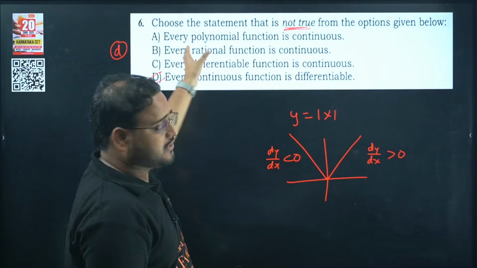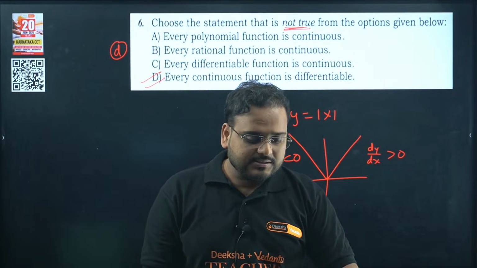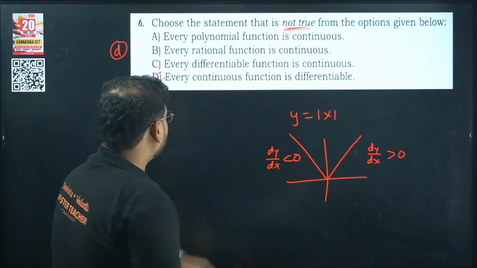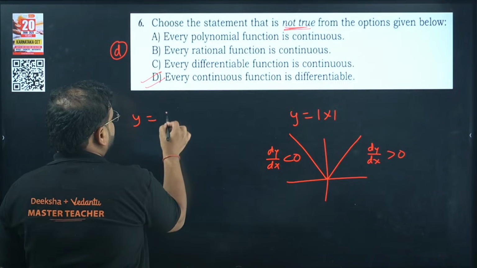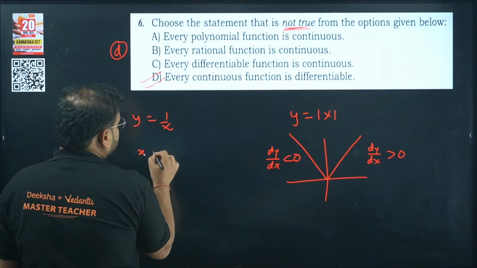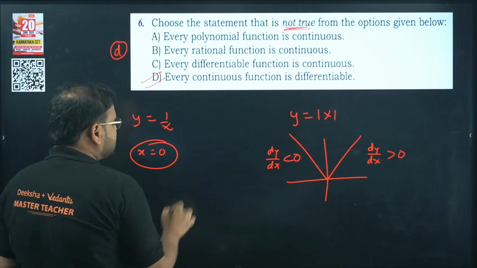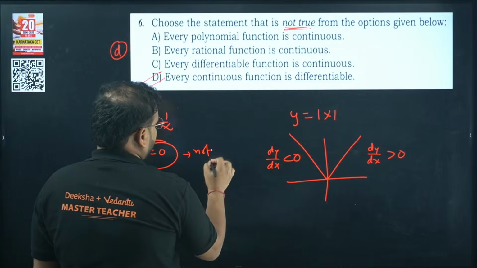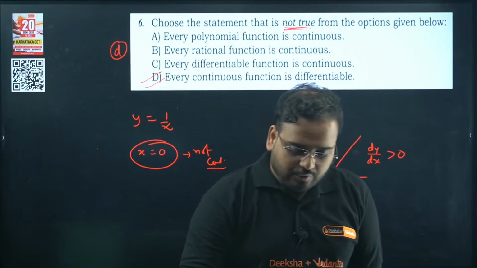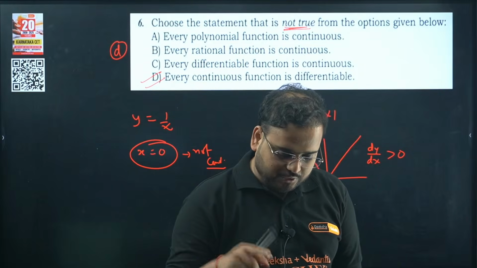But what about this, sir? Some of you might have that doubt, sir, even rational functions are continuous but not everywhere. No, if I take y equal to 1 by x, this is a rational function, but sir, this is not continuous when x equals 0. How many of you have this doubt, that, sir, at x equals 0 it is not continuous?